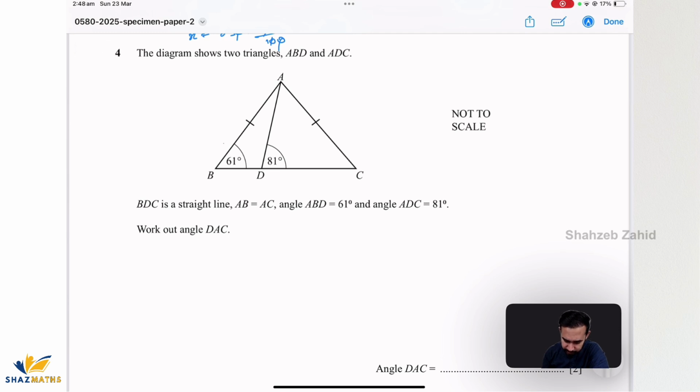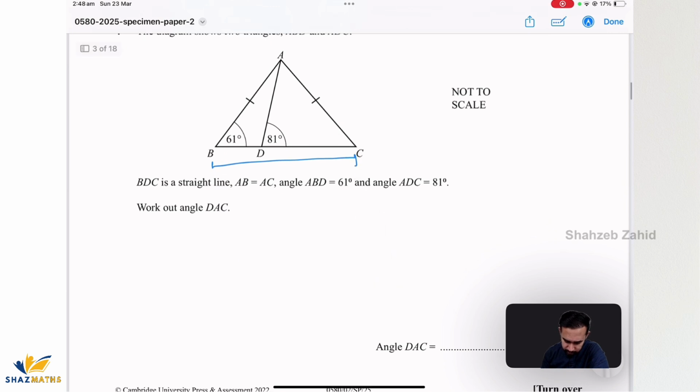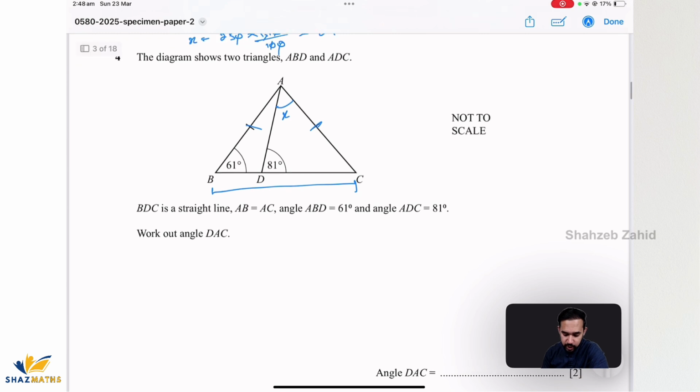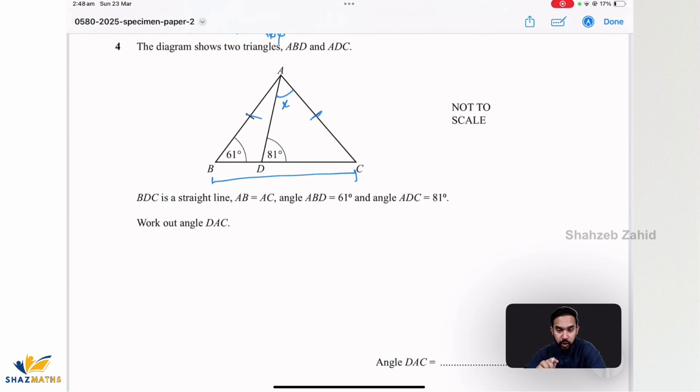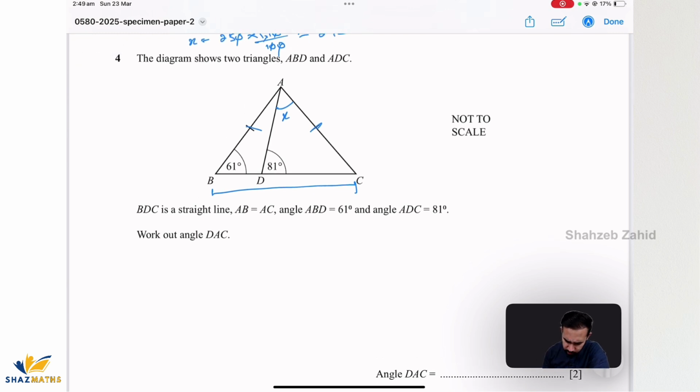Diagram shows two triangles ABD and ADC. We can see that BDC is a straight line. AB equals AC. That's marked already. Angle ABD is 61. Angle ADC is 81. Work out angle DAC. First hint is always to mark what you have to find out. I'm just gonna say this is X, and make sure all the information provided in the question in the form of statements is marked on the diagram as well. All right, how are we gonna find this out?